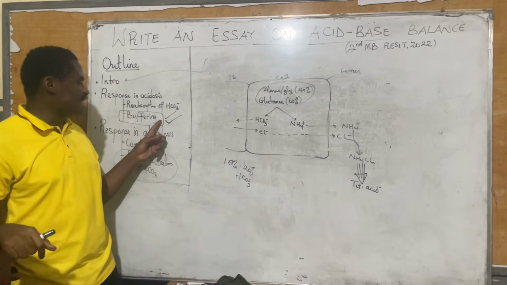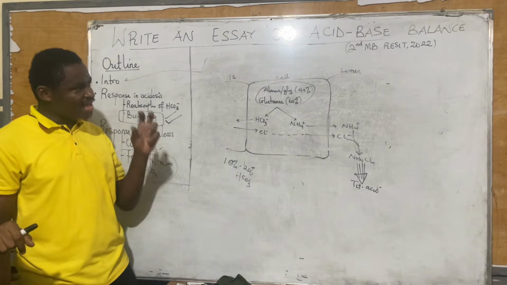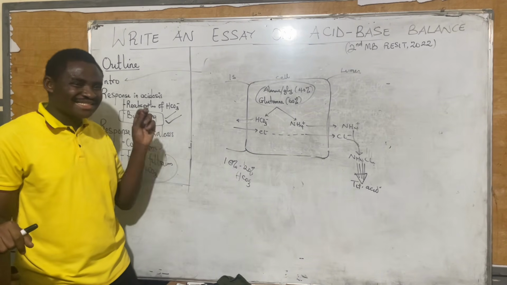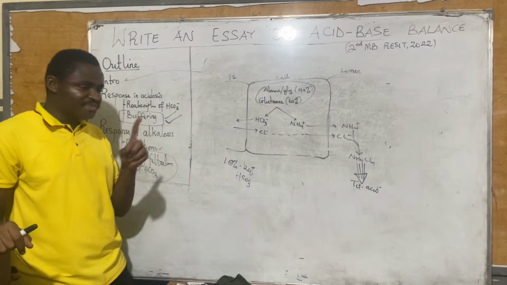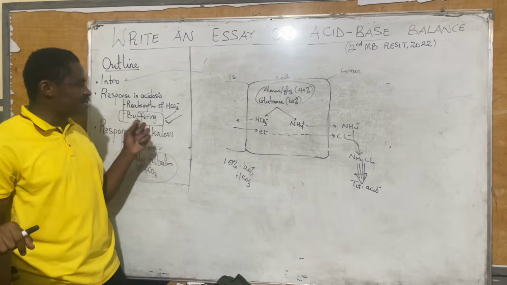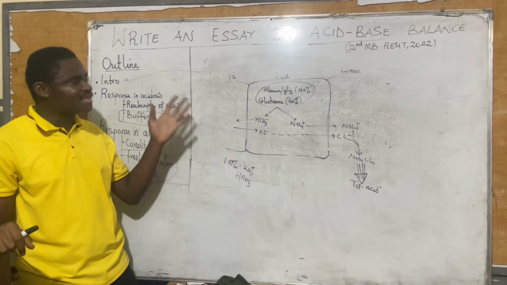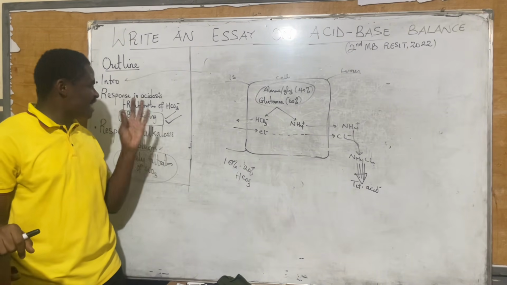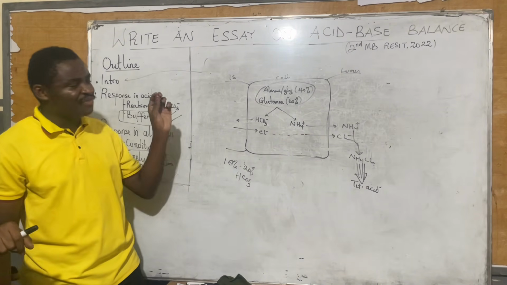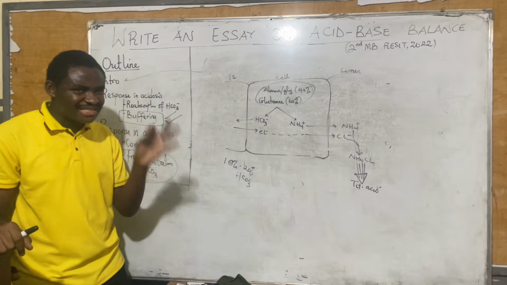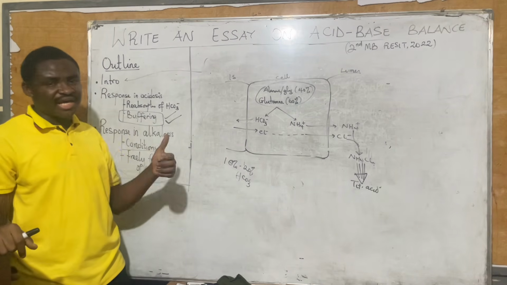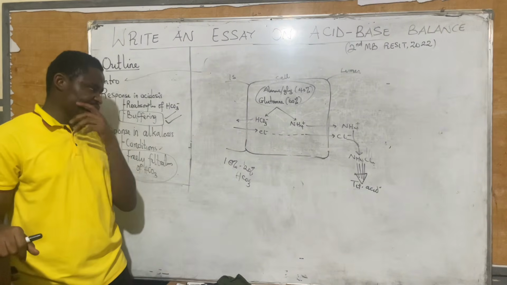I must also add again that in buffering, another essay can be added right on blood buffers, or another essay can be added right on acid-base balance. Acid-base balance in particular, if they say you write on the major buffers in acid-base balance, it indirectly means you write on ammonia and phosphate. But if they ask you for the acidification of urine, it indirectly also means that you should talk on buffering. That is the ammonia and the phosphate.